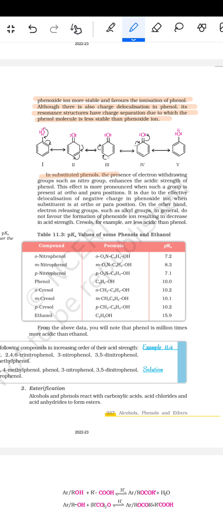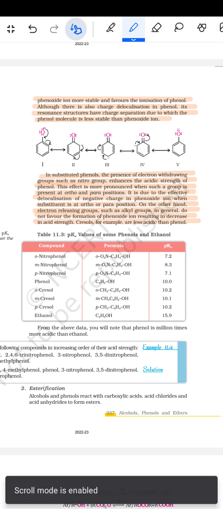So in substituted phenols, the presence of an electron withdrawing group such as the nitro group enhances the acidic strength of phenol. This effect is more pronounced when such a group is present at the ortho and para positions. It is due to the effective delocalization of the negative charge in the phenoxide ion when the substituent is at the ortho or para position. On the other hand, electron releasing groups such as alkyl groups in general do not favor the formation of the phenoxide ion, resulting in a decrease in acid strength. Cresols, for example, are less acidic than phenol.